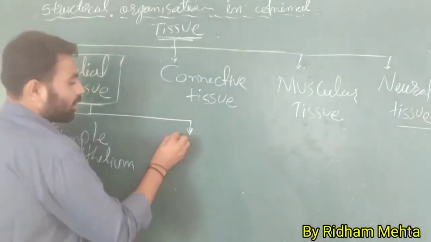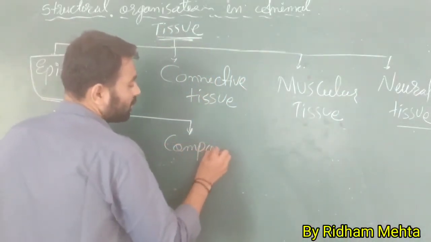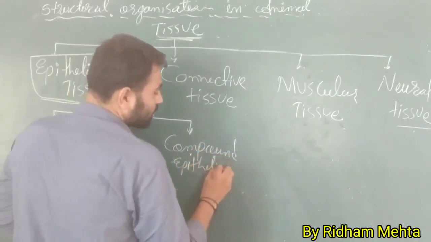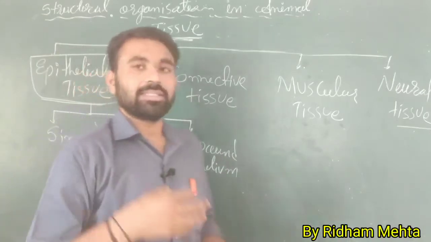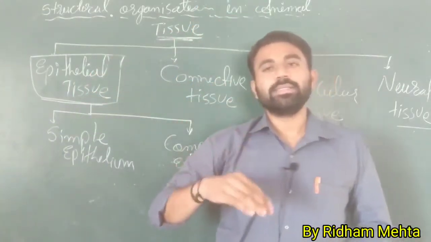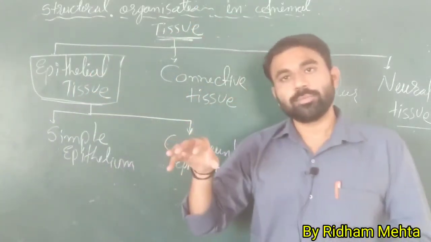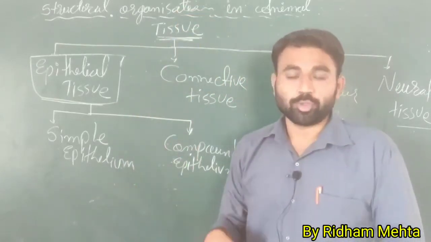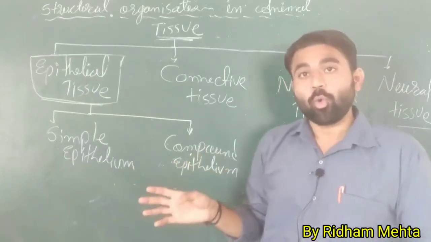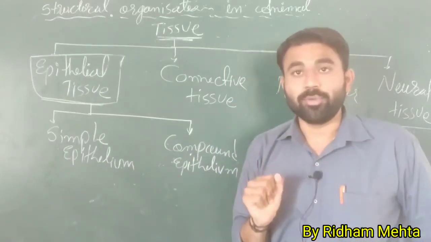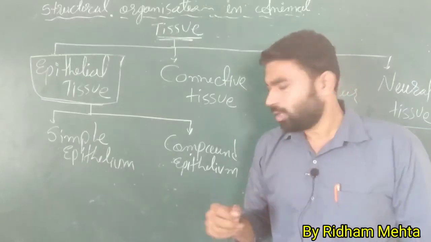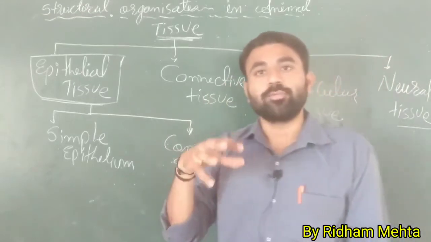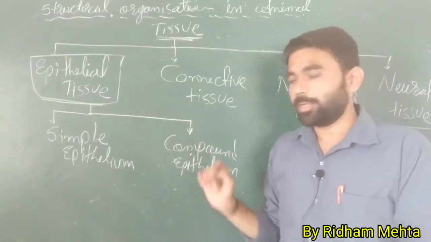And the second one is compound epithelium. What is compound epithelium? It means there are many layers present in the outer layer. The outer layer that is formed has many layers of cells. So it's called compound epithelial tissue, which is located where friction is highest in the body, for example, skin. The compound epithelial tissue is present on skin and different glands of the body, etc. We will talk about that.